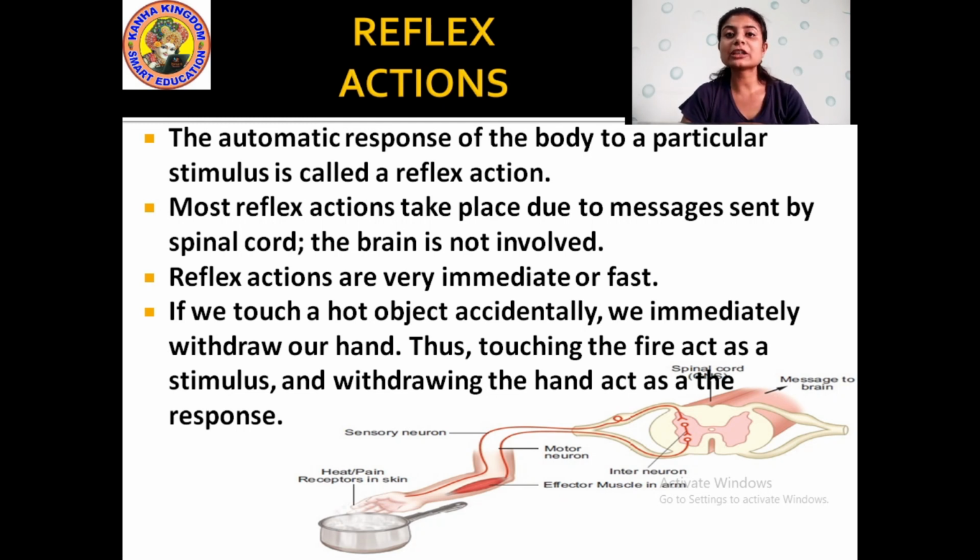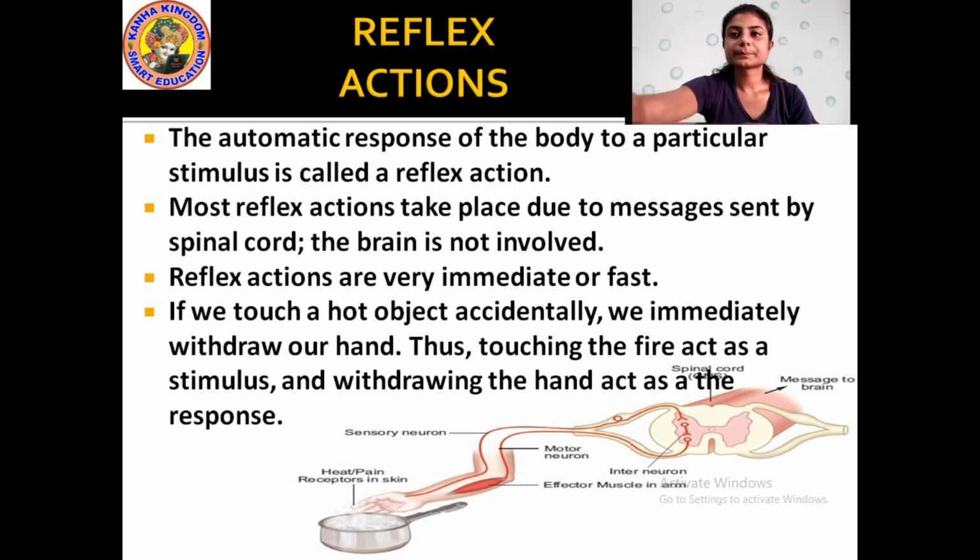Else when you keep on touching the hot object, your hand will burn. So as to protect your body part from getting burned, the spinal cord gives you the response of what you need to do. Okay, reflex action is the quick and immediate action that takes place without the involvement of the brain, and the message is sent to the spinal cord instead of reaching the brain.